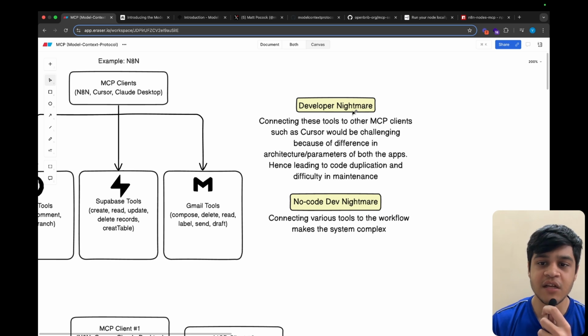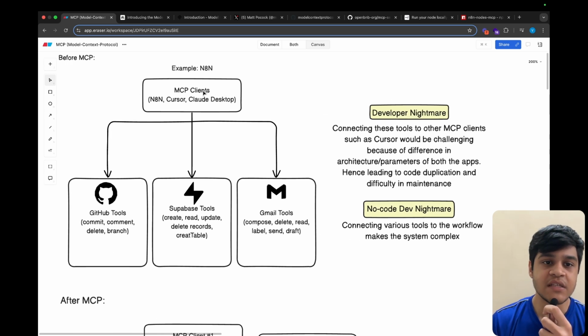Connecting these tools to other MCP clients such as Cursor would be challenging because of the difference in architecture parameters of both the apps. For example, if I'm making a service and a tool and I want to connect that to N8N, I first do the coding part of the tool and then do the connection part with N8N.